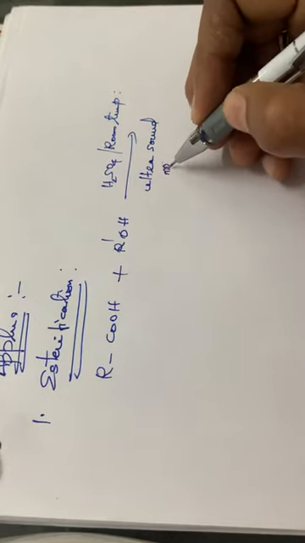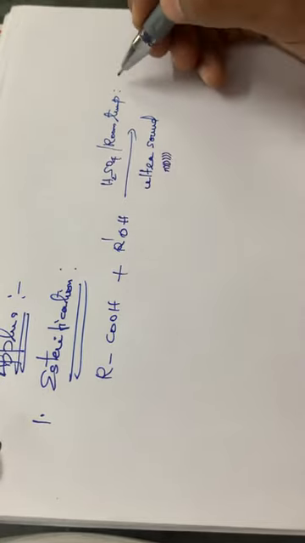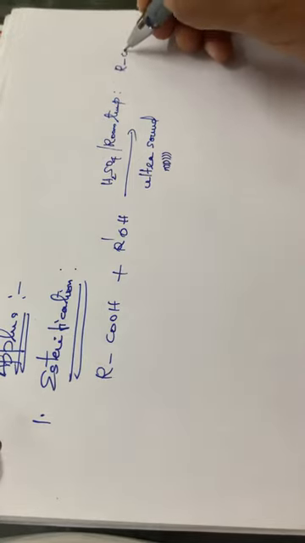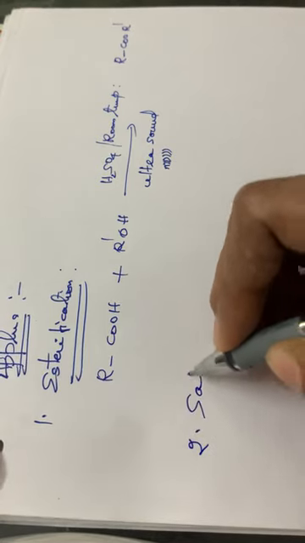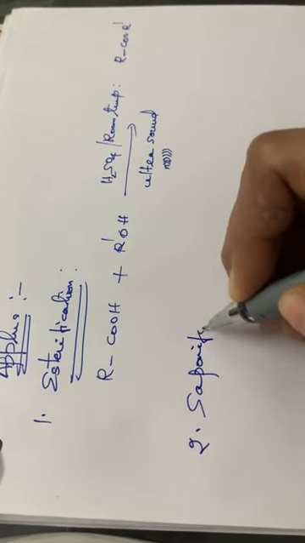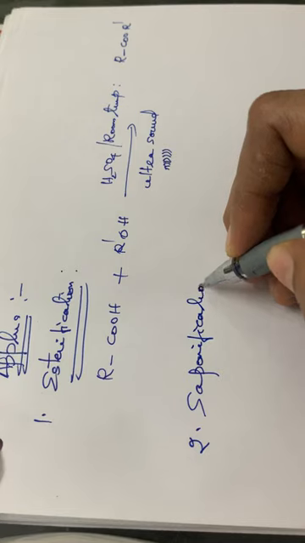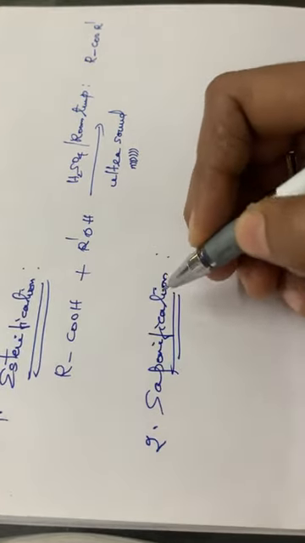It is given in your textbook like this. The product will be an ester, RCOOR. Then the second reaction, that is the saponification reaction. In all these reactions, this ultrasound is used.